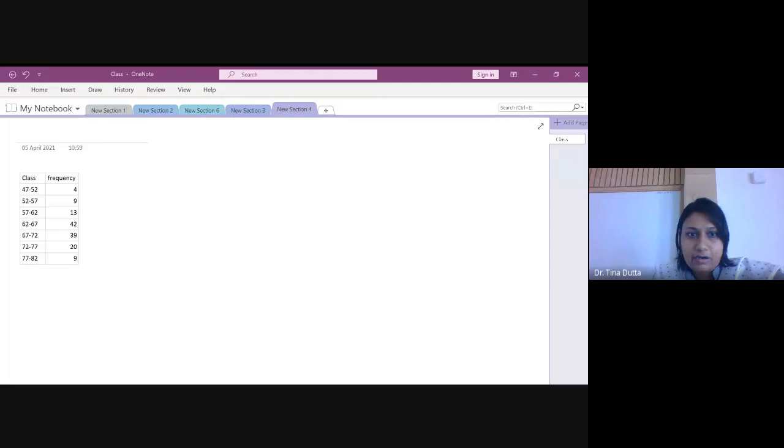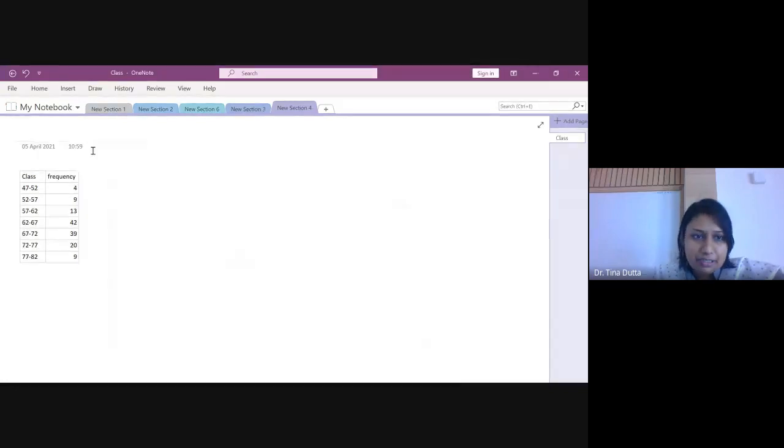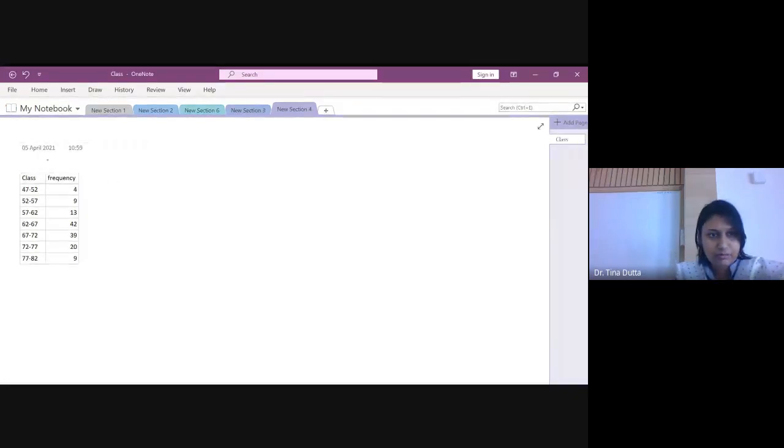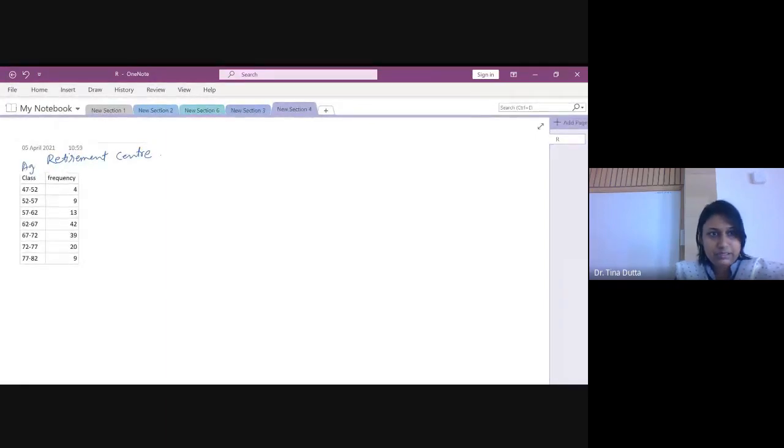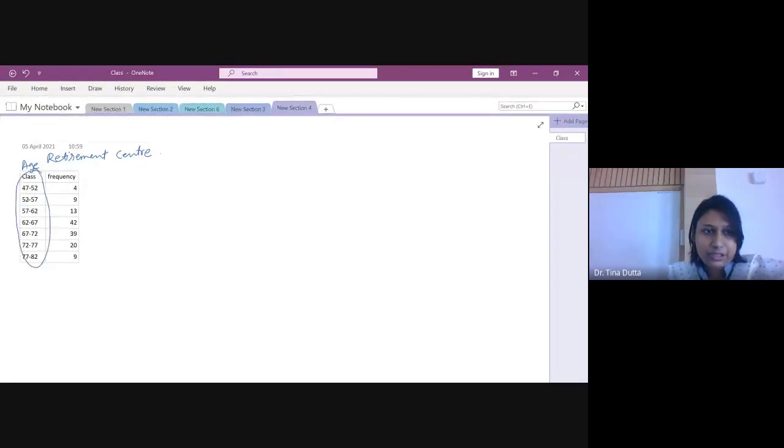This is the ages of residents of Twin Lakes Retirement Village. All right. So there is a retirement village, or you can say, old age home. So in a retirement center, this is the age group. The class represents the age group: 47 to 52 years, 52 to 57 years. So people are having these age groups in that retirement center. And these are the frequency, that means number of people.